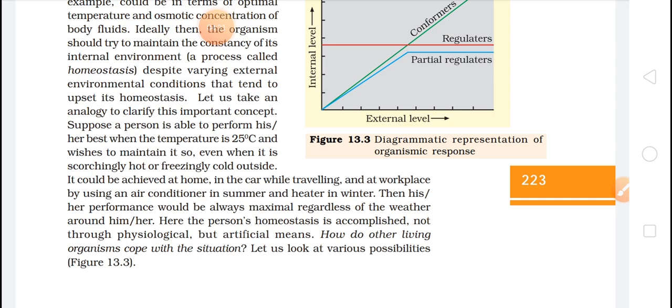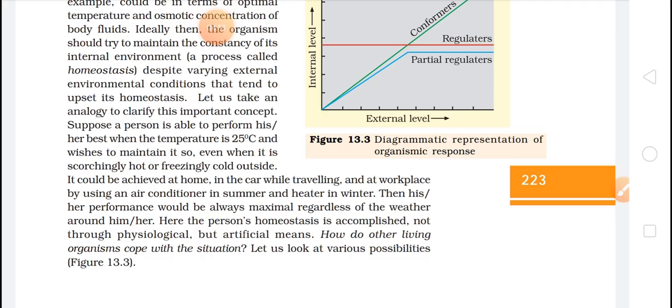He finds it very comfortable at that temperature, 25 degrees Celsius. So we can say that is the homeostasis of that person, accomplished by artificial means, either air conditioners or heaters or any other ways. Using these, he can survive.